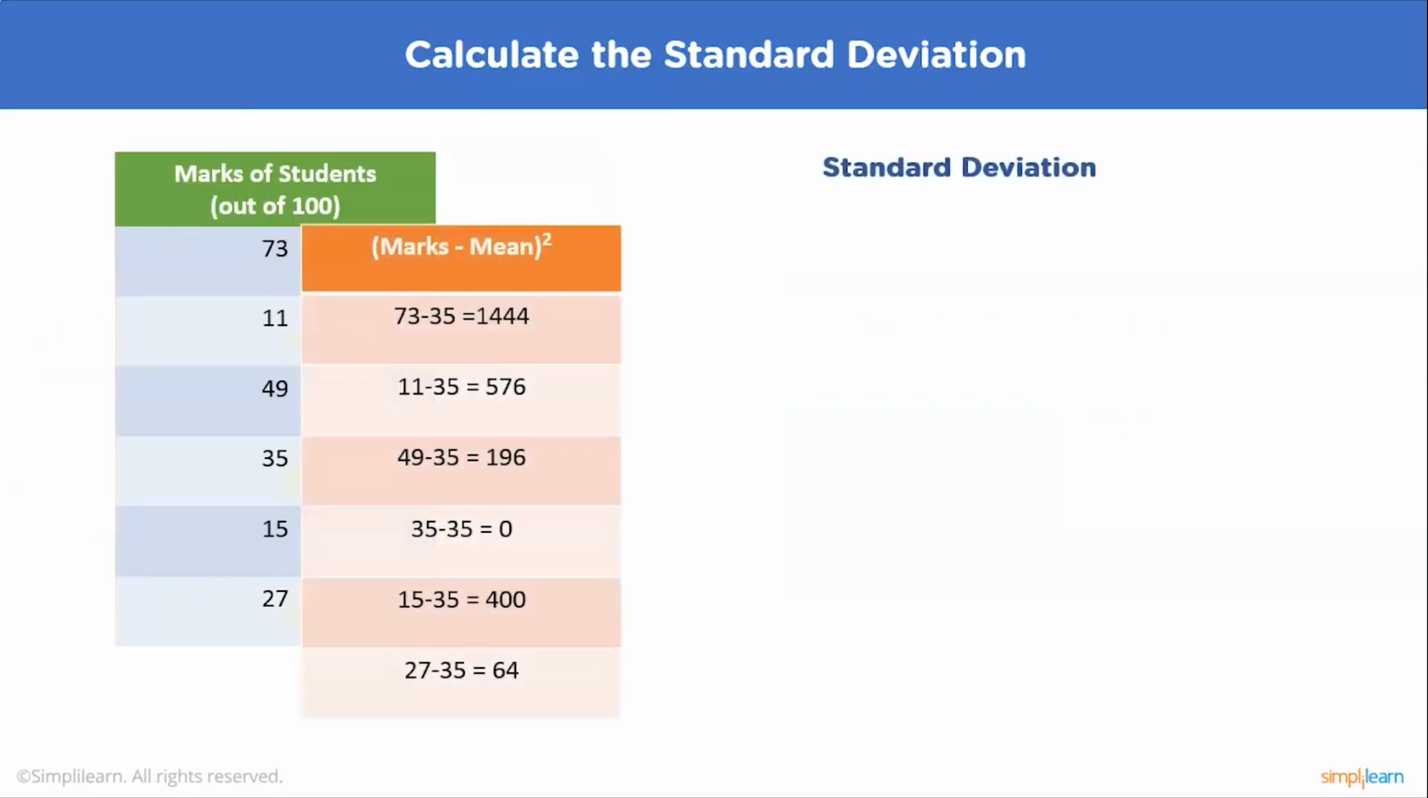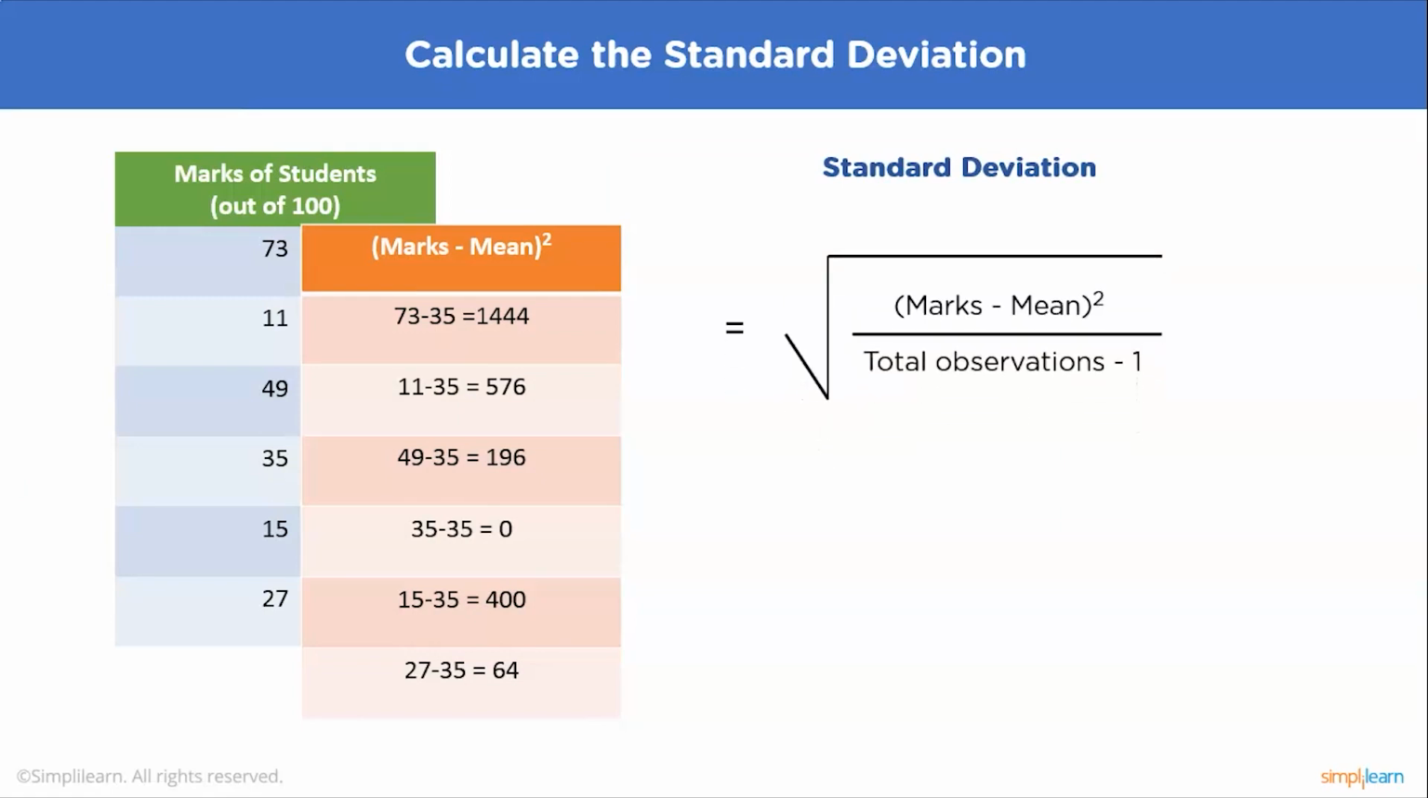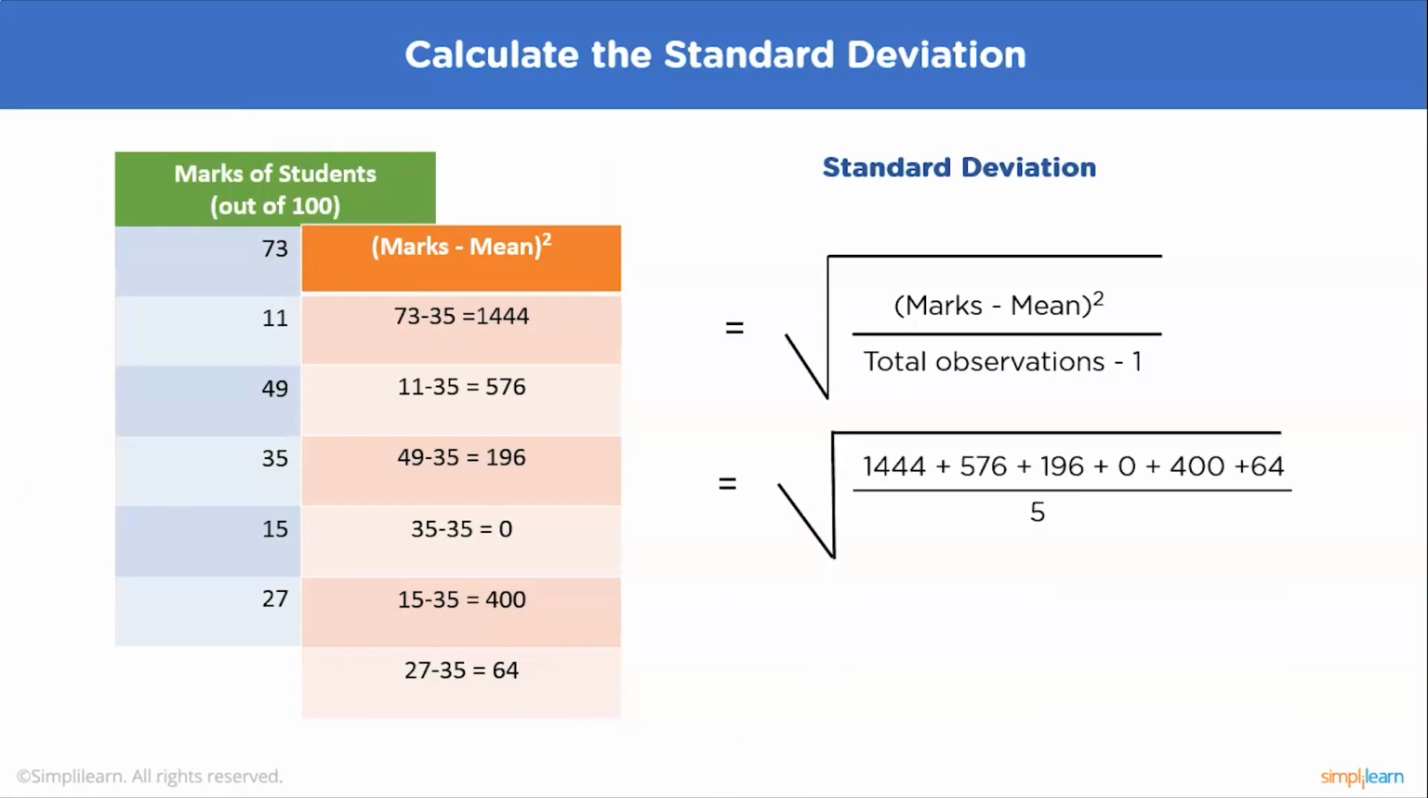Now that we have all the data, we just need to put the data in our formula. So the formula was the square root of the sum of marks minus mean whole square, divided by total observations minus 1. Here we will add all the marks minus mean whole square values and divide by the total observations, that is 6 minus 1. So this is the standard deviation we'll get: 23.15.